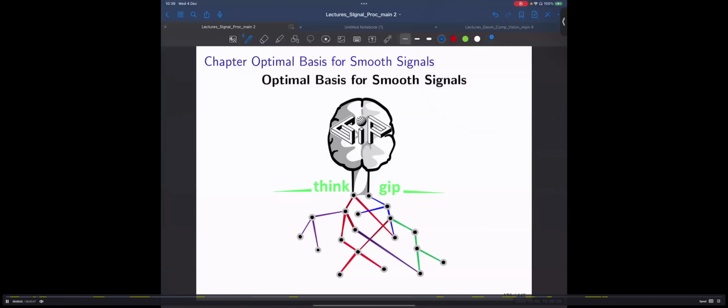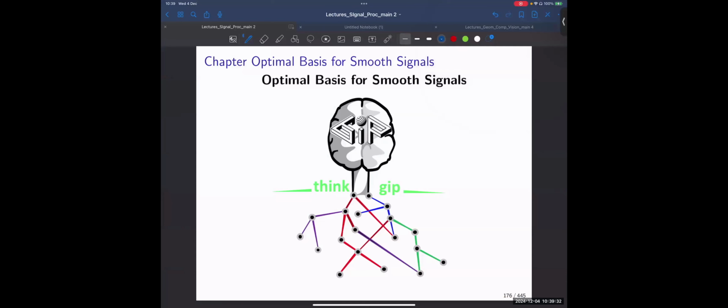Okay, so what I will do today is I will prove that the eigenfunctions of the Laplacian are in fact optimal for representing a very specific family of functions. These functions would be the set of functions with bounded Dirichlet energy, such that the squared norm of the gradient is bounded.